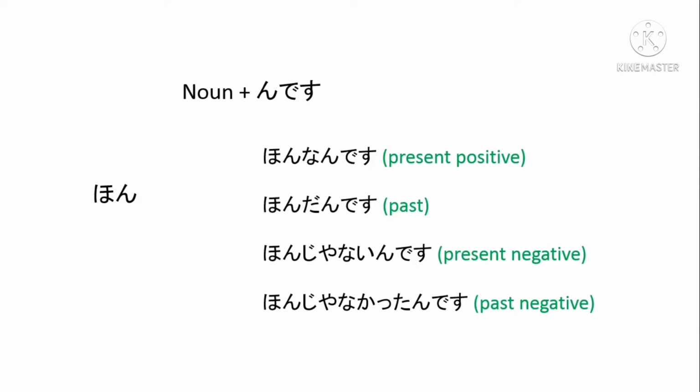Next one, noun. For noun, it is very simple. Add noun plus んです. Hon na n desu. Hon datta n desu, past. Hon janai n desu, present negative. Hon ja nakatta n desu, past negative. Just add this with the short form of the noun. Hon na n desu, hon datta n desu, hon janai n desu, hon ja nakatta n desu.